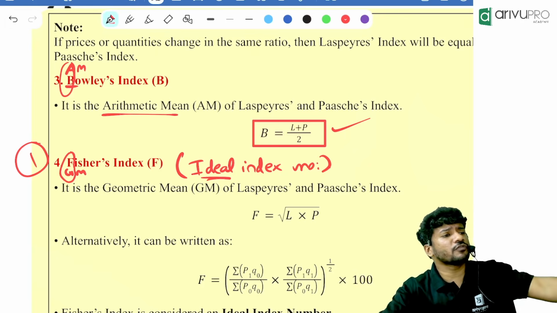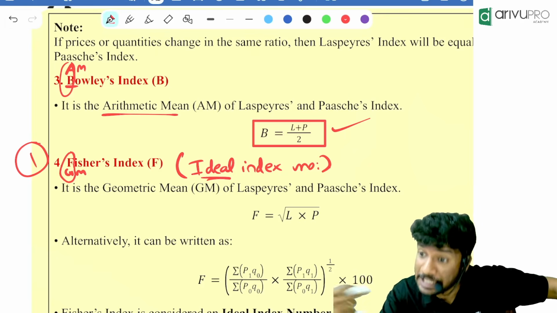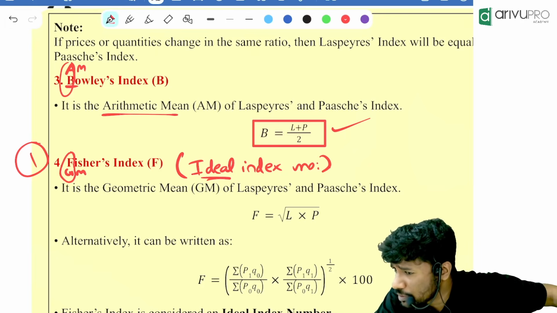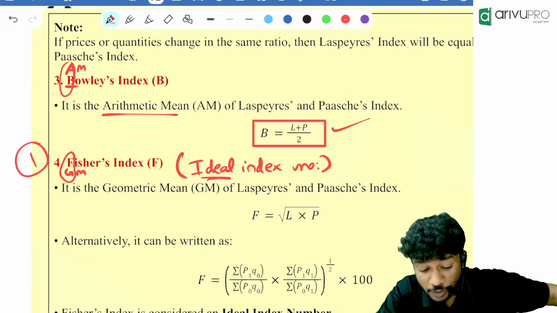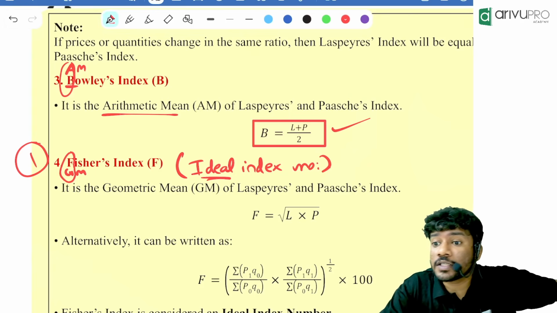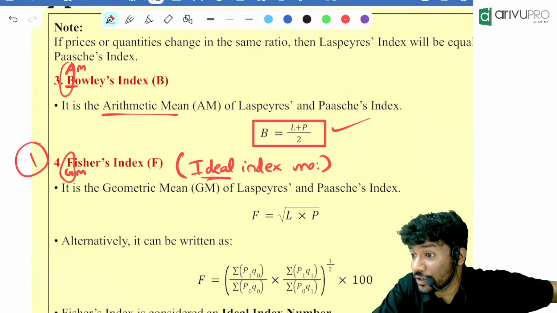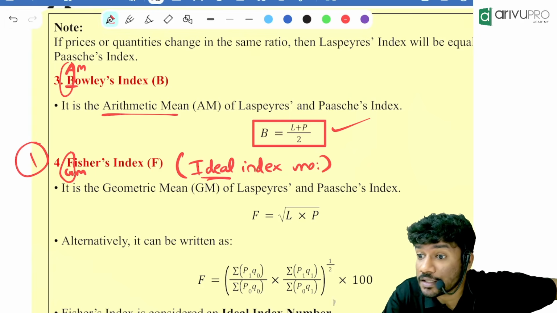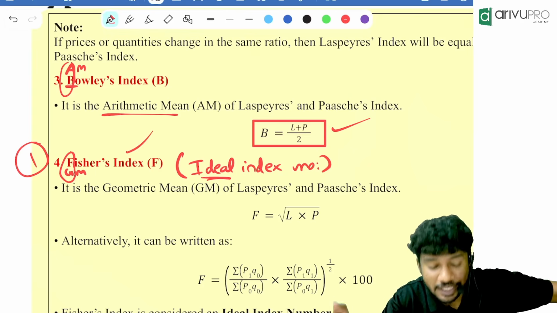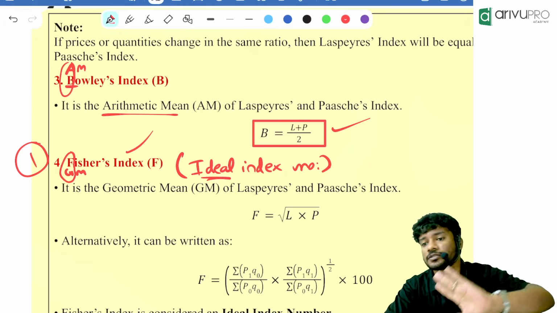Now, what do you think about Fisher? Why is it called the ideal index number? So if instead of finding any other index number, we find the ideal index number, the Fisher index number, almost all the time it will be the nearest value or will give a correct forecast for the future. That is the reason why we are calling it the ideal index number. Correct answer, Shruti.